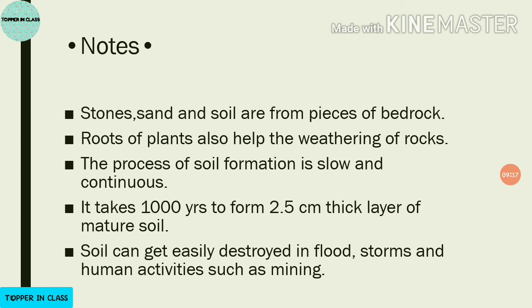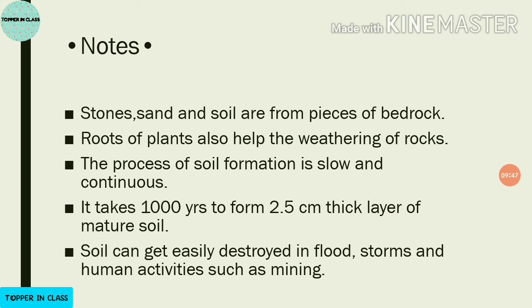It takes 1000 years to form just a 2.5 centimeter thick layer of mature soil. Just 2.5 centimeters. How many years does it take to form this 2.5 centimeter thick layer of mature soil? It takes 1000 years.